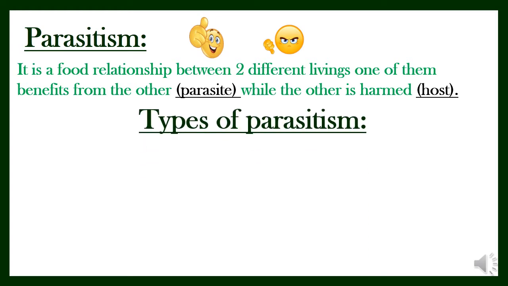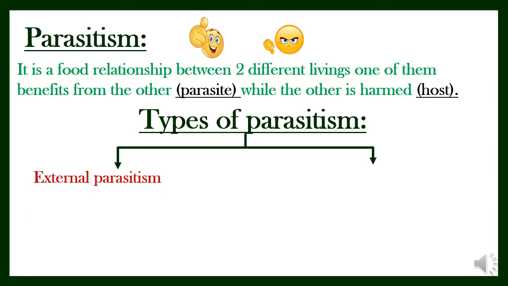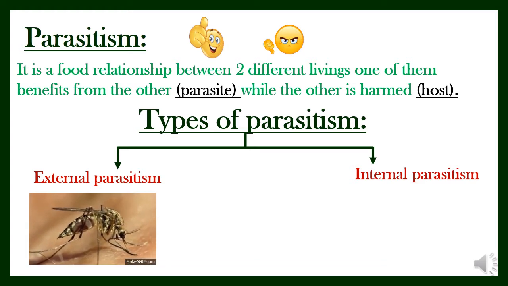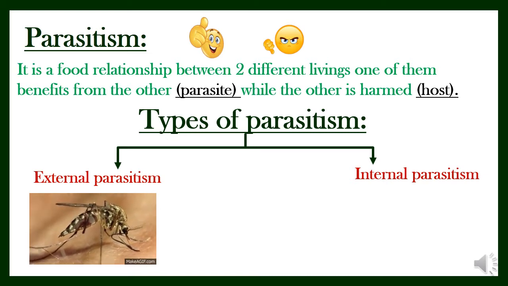Parasitism has two types. It could be external parasitism or internal parasitism. What's the difference between external parasitism and internal parasitism? External parasitism, like this mosquito. The relation between mosquito and the man is considered as parasitism. Why? You know, guys, that mosquito sucks our blood, right? So, one of them here will get benefit from the other.